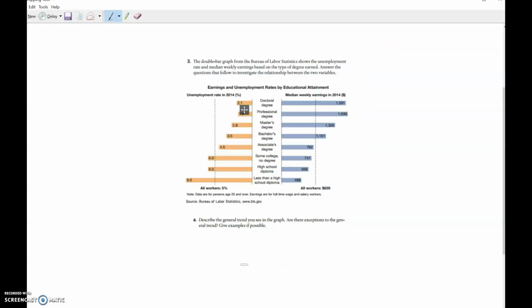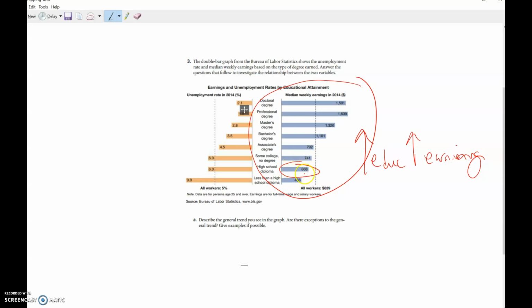Okay, so this graph is kind of doing a couple things. One, it's talking about how much money you make, and it's weekly earnings. It's a median, so it's the middle. It's not the average. It's the middle of all the high things and all the low things. So as you look at what's happening here, as you get more education, for the most part, your earnings are going to increase, which is why probably a lot of you are in school, right? You want to make more money. So if you don't have an education, like if you have a high school diploma or GED, you're kind of in this range. The more education you get, the higher you're going to earn.